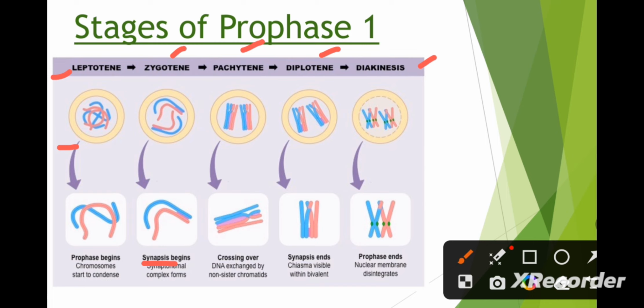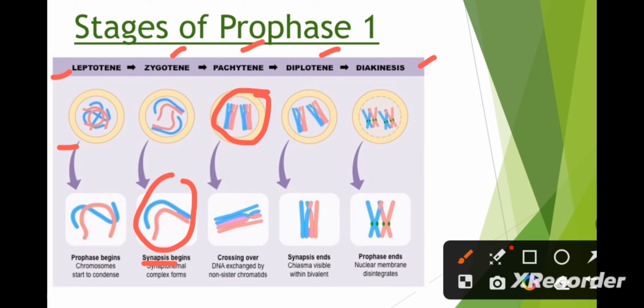The complex formed by a pair of synapsed homologous chromosomes is called a bivalent, or a tetrad. Why do we call it a tetrad? Each chromosome has two chromatids, so a pair will have four chromatids. So, it is a tetrad.